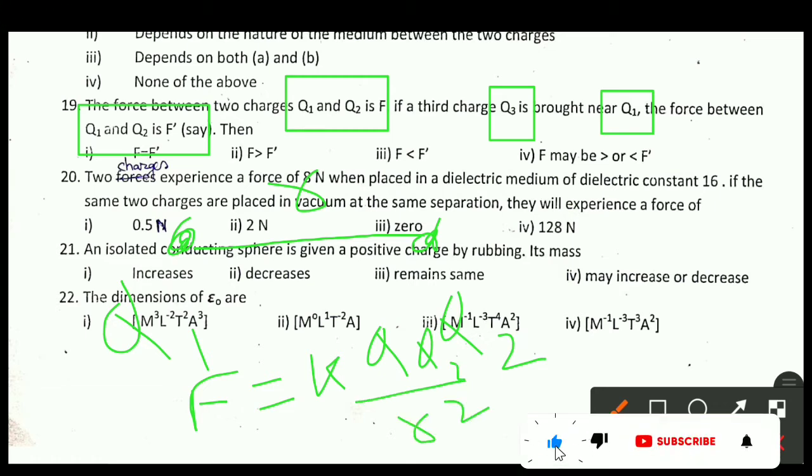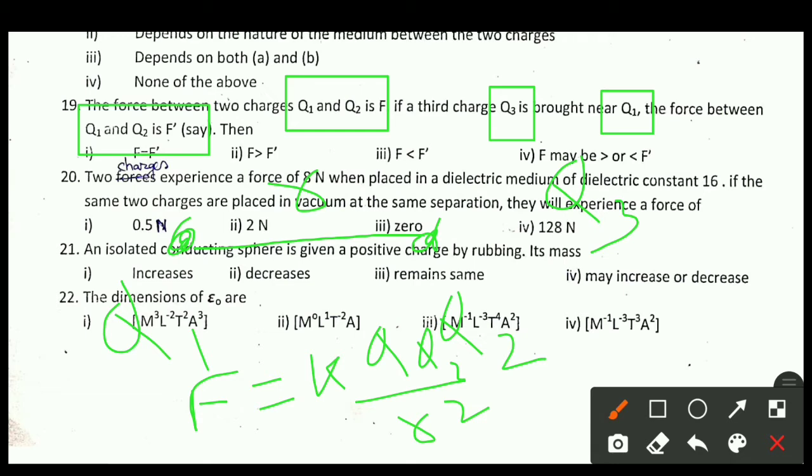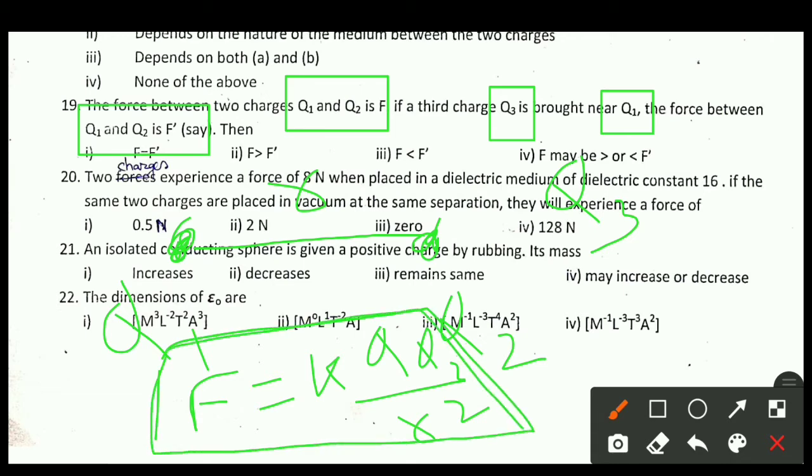Now if we bring a third charge here, it does not affect the force between the two charges Q1 and Q2. So the force between the two charges remains same. So option 1 is the right answer, F is equal to F dash.